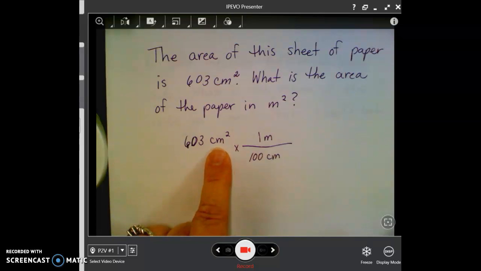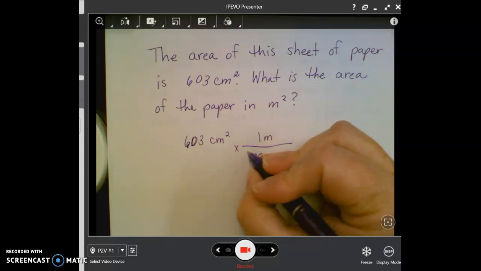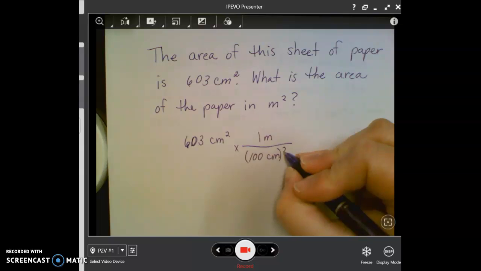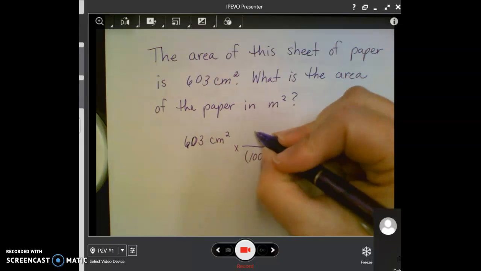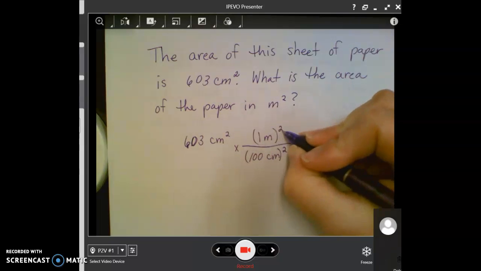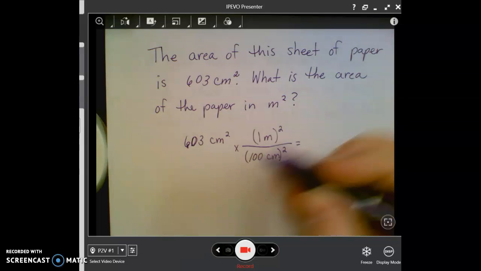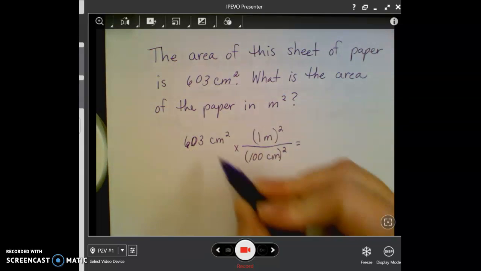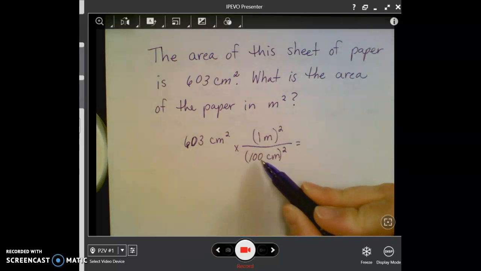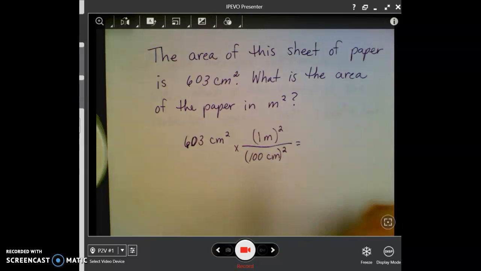But that doesn't cause my units to cancel if I'm just using centimeters, since this is a squared unit. So it's really simple to do. All you do is square the bottom, and then you're going to square the top and do your calculation accordingly. So what I'm going to do is actually divide 603 by 100 twice instead of just once, since it's squared.